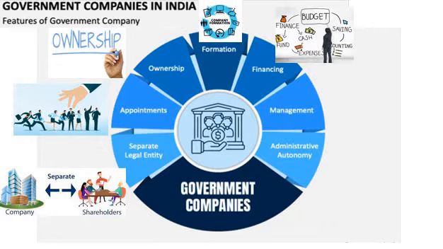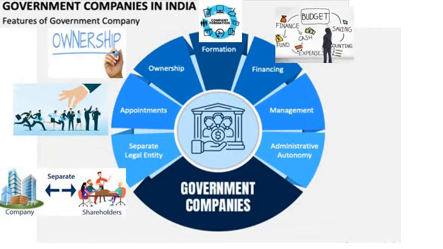For example, ABC company is there, and that is a government company. In that company, the government will contribute up to 80% of share capital, and the balance 20% the government company can get as finance by issuing shares to the public.